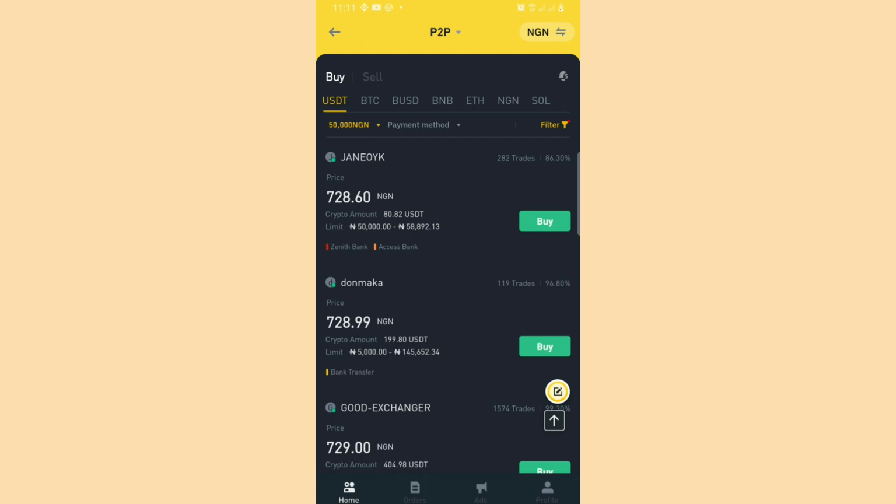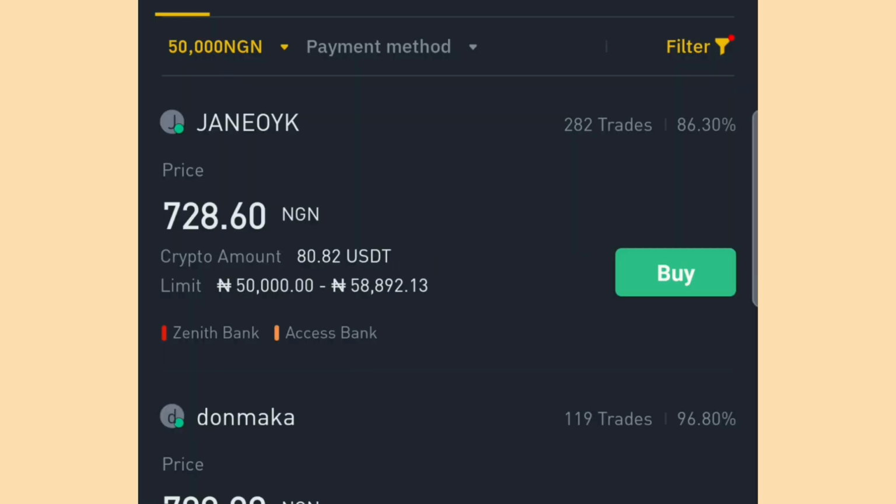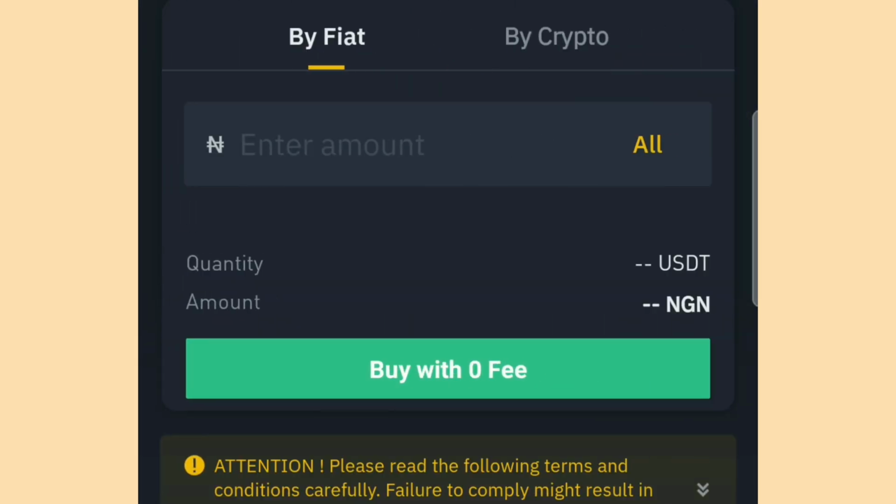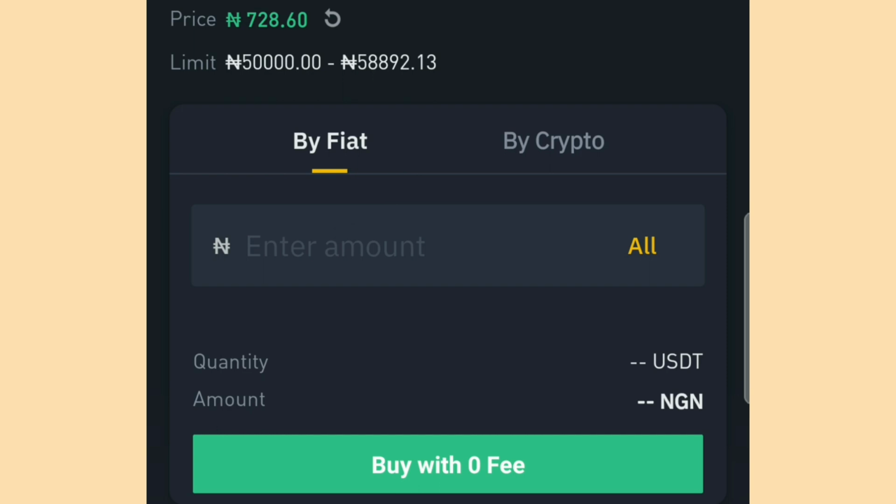So if you want to buy from this particular guy, he's using Zenith Bank and Access Bank. If you want to buy from him, you can tap on his ad. Once you tap on his ad, you come over to the buy fiat option. Then you type in 50,000 naira. And when you look down here, you will see the amount of USDT you will get for 50,000 naira, and that is 68.62 USDT. Let me write it down somewhere.